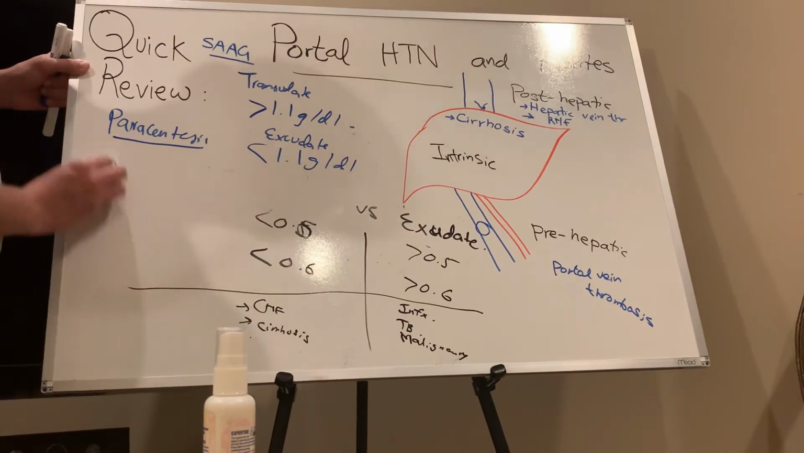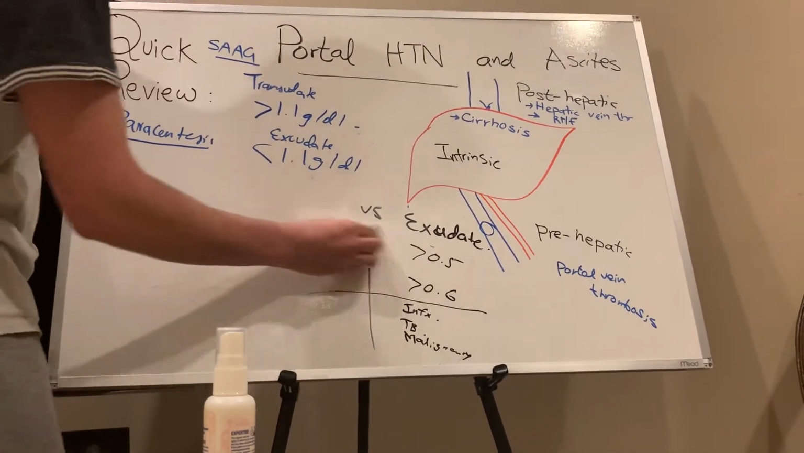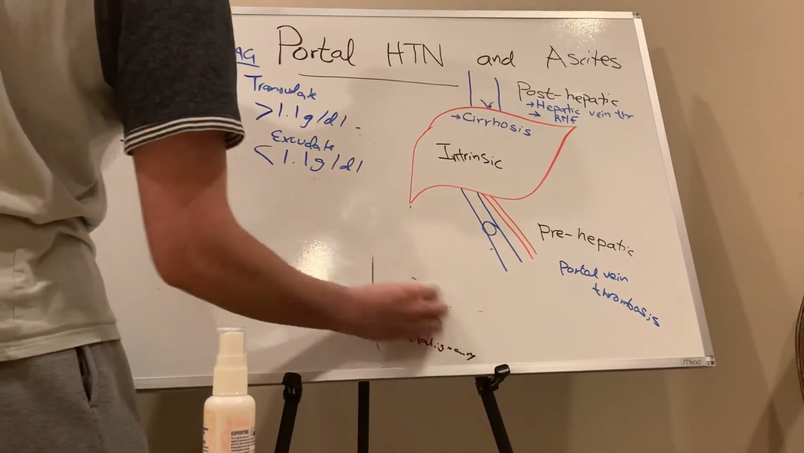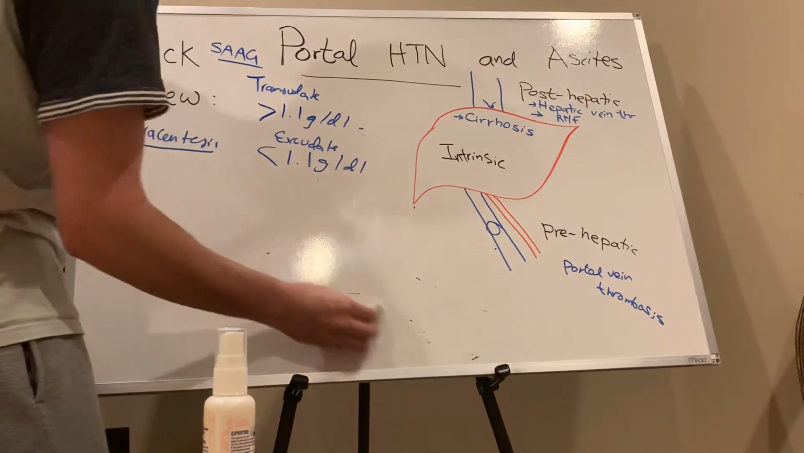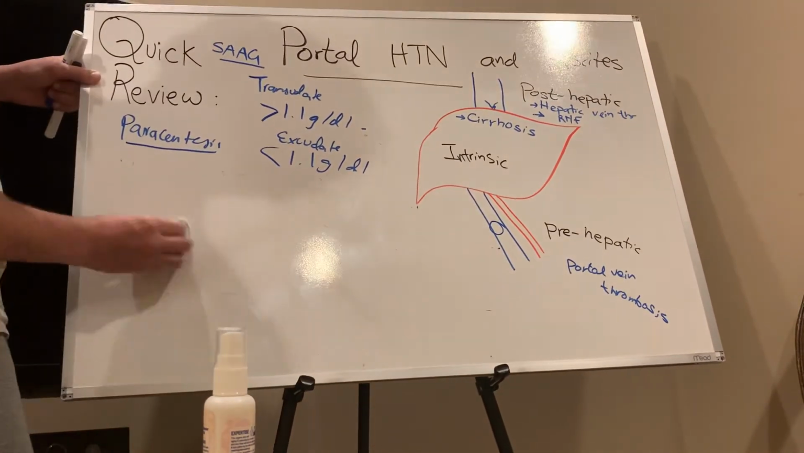Great. And for Light's criteria, we need 2 out of those 3? Yes, 2 out of these 3. Got it. That makes it nice and easy, that we follow that same physiology, and it applies to the ascitic fluid too, because both are fluid.